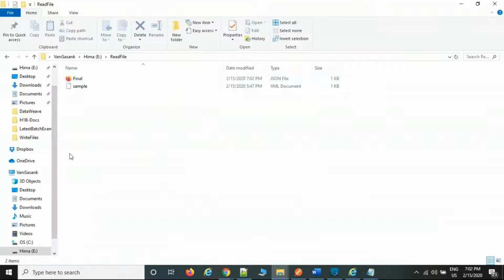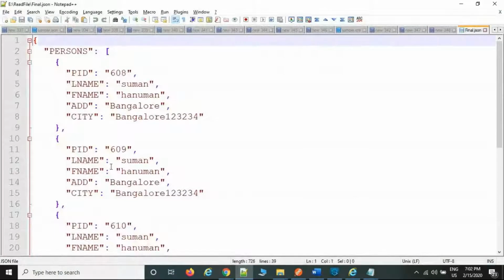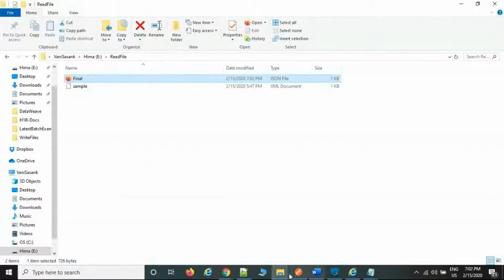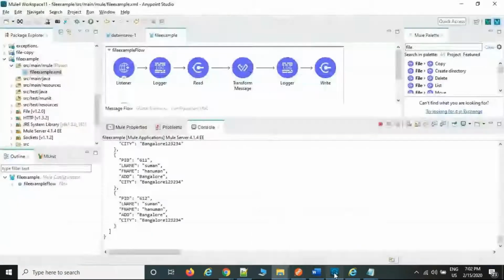Verify. Now verify. See, the JSON format got generated. This is the file, final.json, it got generated. So that is up to your wish, whether you are expecting it in Postman or at a write file location. Then you can select the corresponding file palette. So whatever drive you want, you can write it on. Okay. Now this is the format from JSON to XML, XML to JSON that we covered.